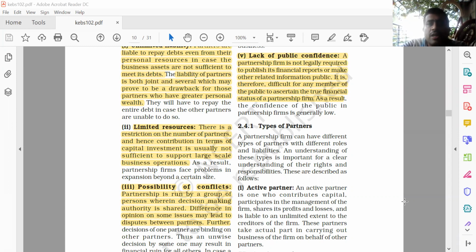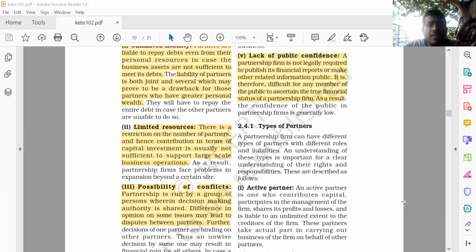Friends, we have started with chapter number 2, forms of business organization, right? We have started with the topics of sole proprietorship and Hindu undivided family, as well as the topic of partnership, right? So today we are going to learn types of partners. Now, what is that? Types of partners.